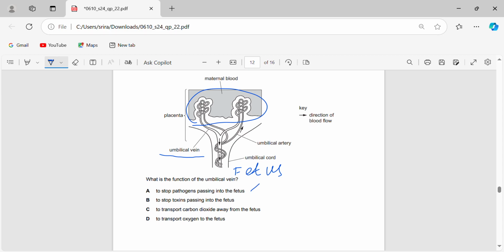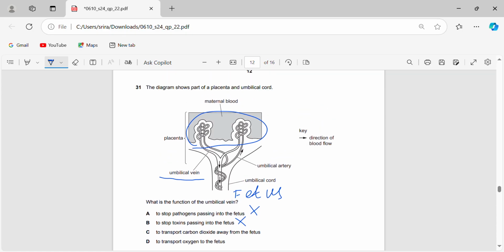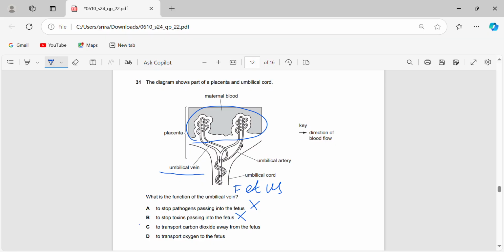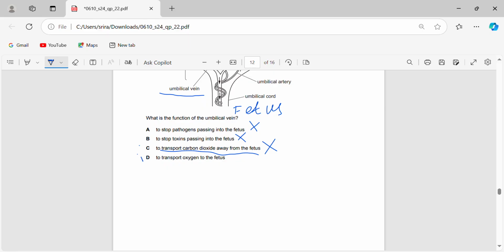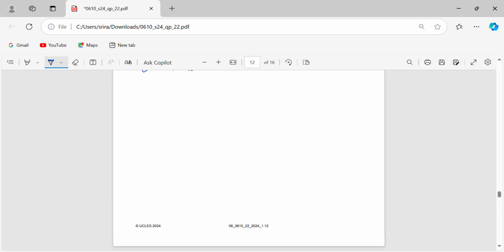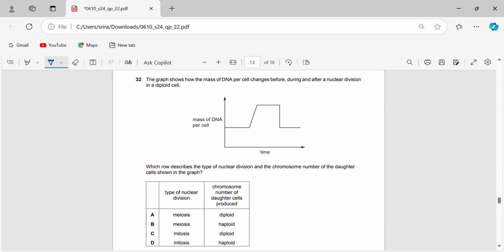First of all, the umbilical vein and artery aren't involved in pathogens and toxins. It's not involved in those areas. It's mainly involved in gas exchange and nutrient exchange. So 31C, we can clearly say it's taking blood towards the fetus. So we can't say it's transporting carbon dioxide away from the fetus, because it's evidently taking blood towards the fetus. So the answer is 31D. It's transporting oxygen towards the fetus. Let's keep moving to the next question.